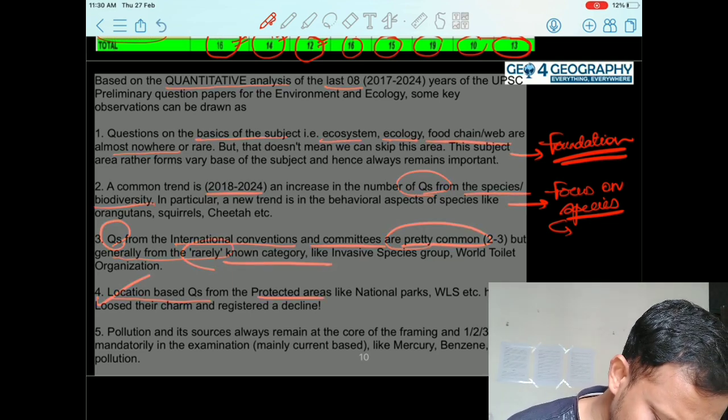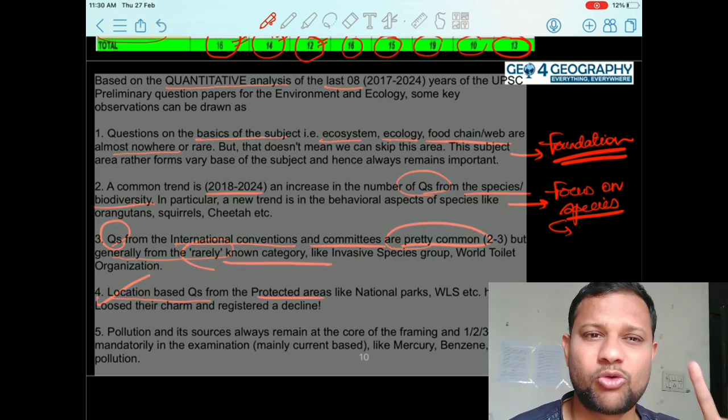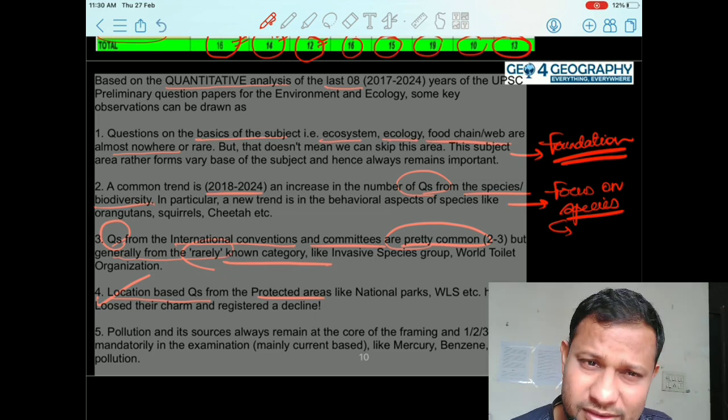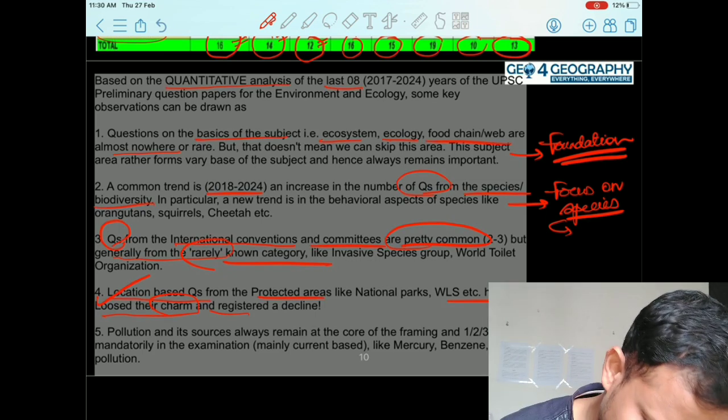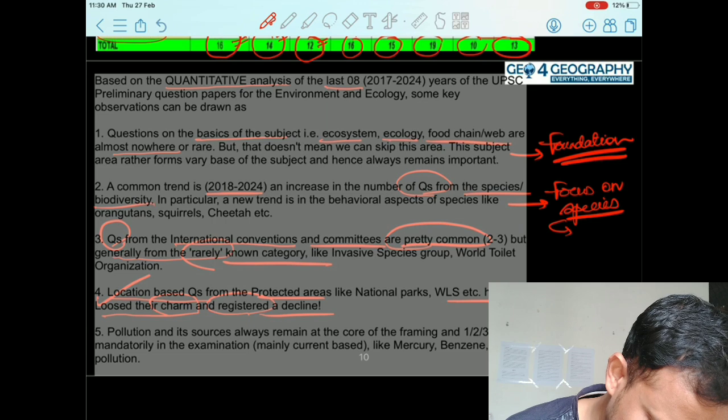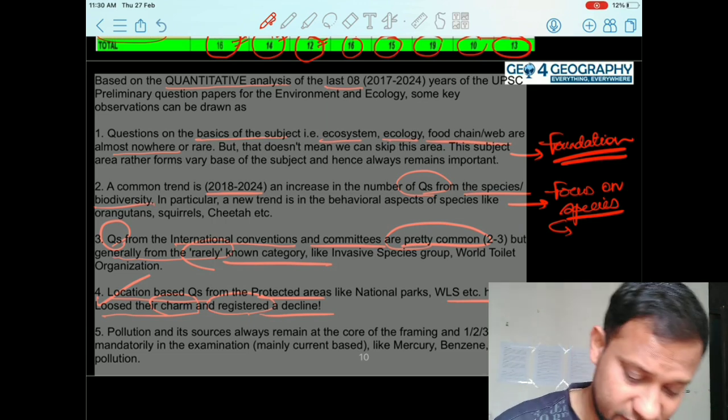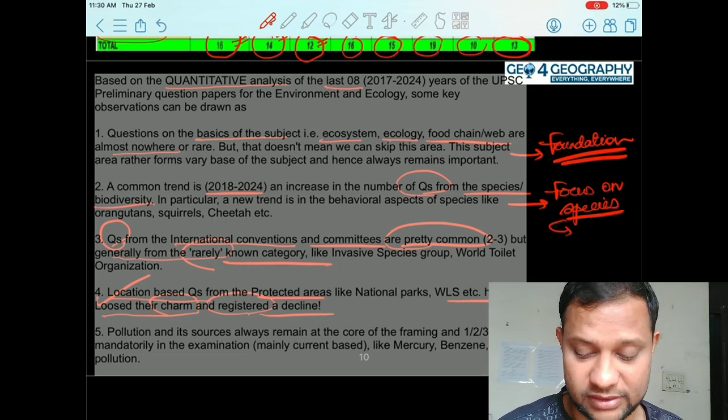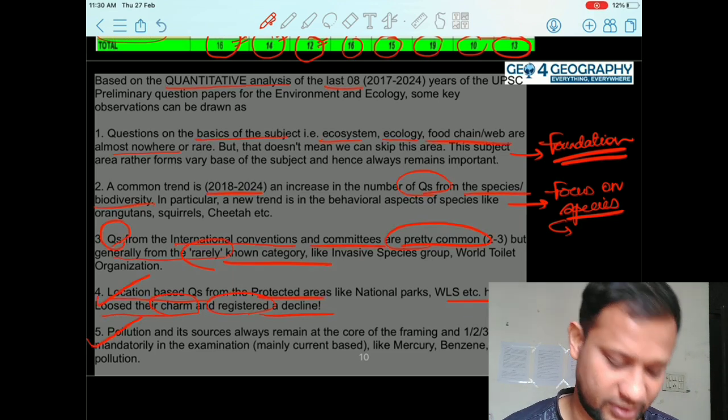Then for location based question from the protected areas, national park, wildlife sanctuary, biosphere reserve, right, yeah, ये वाले जो questions हैं now they have comparatively, you will find, have lose their charm and registered a decline. But still, that does that mean? No, we have to prepare, because this rather define the very soul of this particular subject. Then